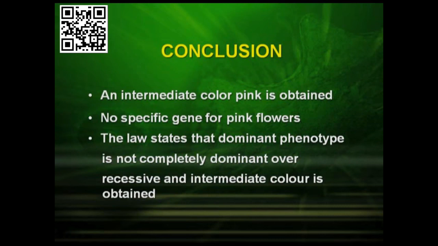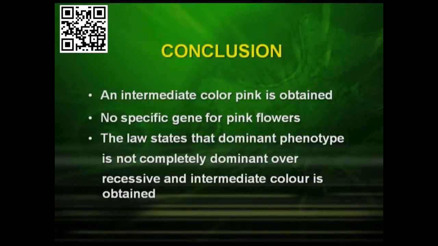So now let us conclude the two laws. First, an intermediate color, pink, is obtained. Second, there is no specific gene for pink flowers. That means, why was the pink color obtained? Because there had been no specific genes. The red was dominant and the white was recessive, but the pink color was an intermediate between the red and white. So the law states that the dominant phenotype is not completely dominant over the recessive and an intermediate color is obtained.